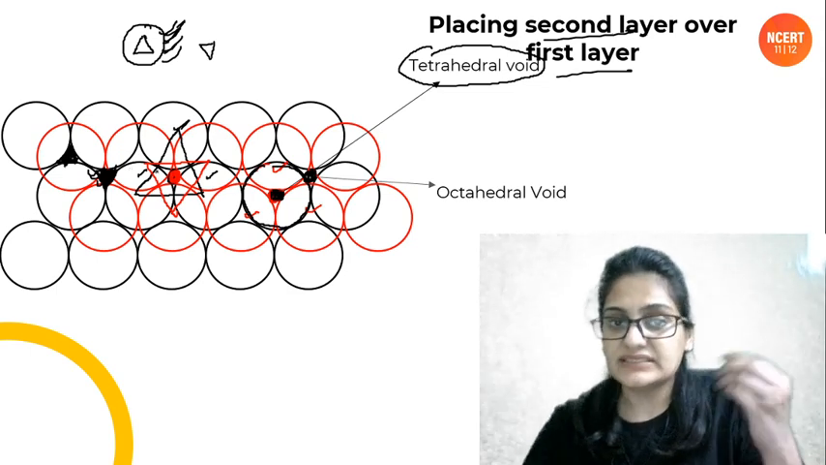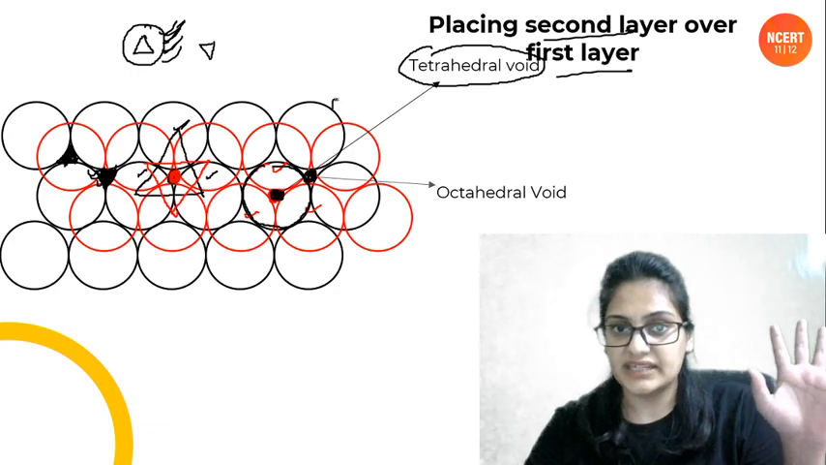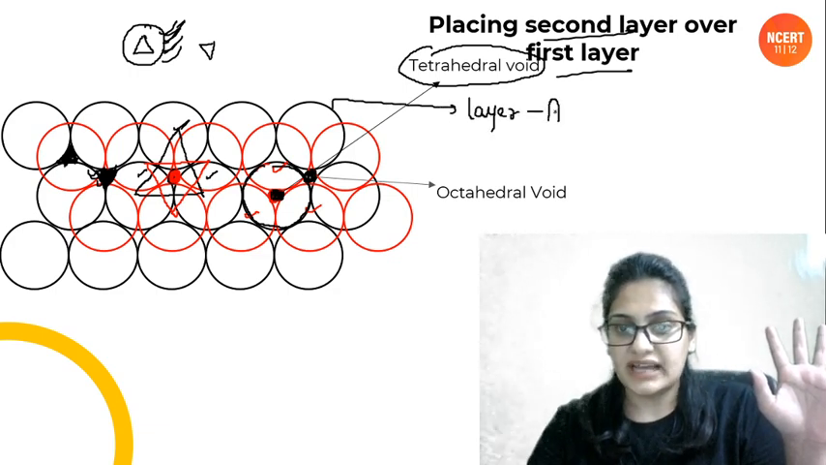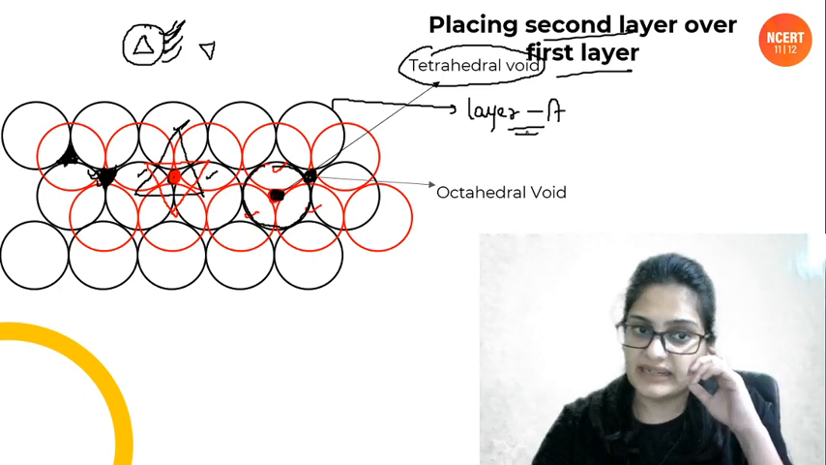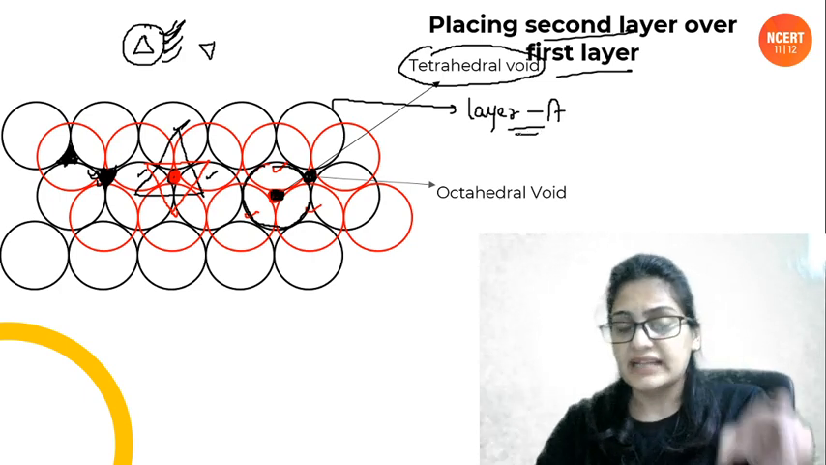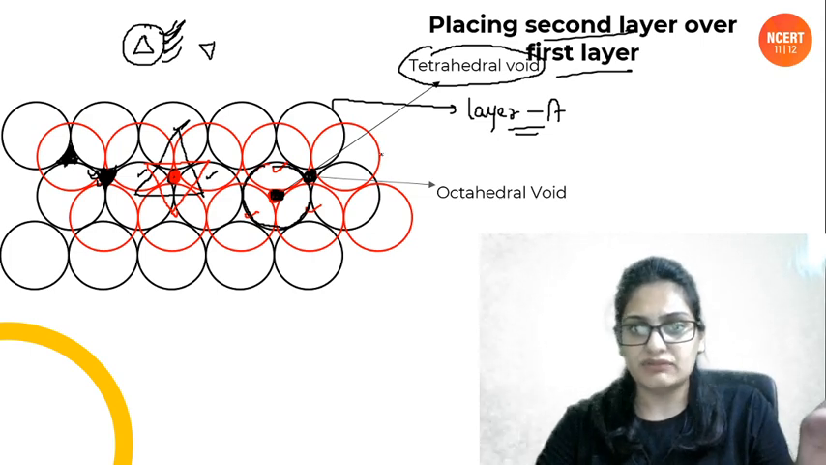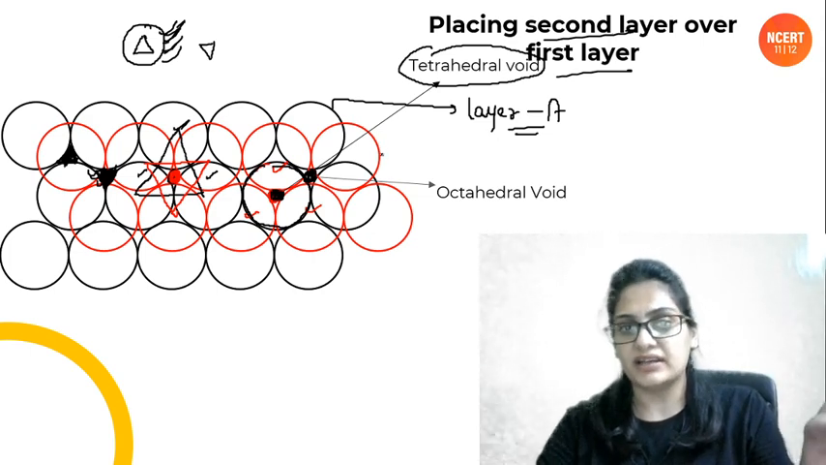ठीक है, now let us name the layers, people. The first layer was called layer A. ठीक है, now you can see that in the second layer, that is shown by red color, the atoms are not exactly above the atoms of the layer A. So it will be given a different name. It will be called a different layer, that is layer B.